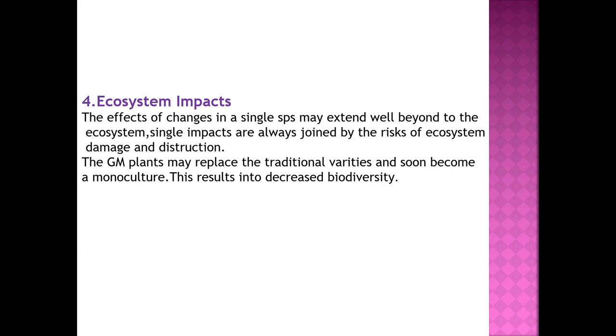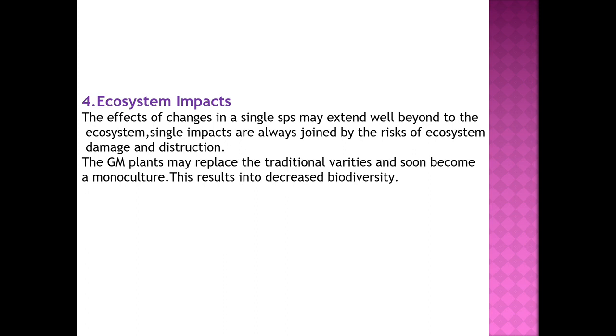Because of this, after some time, when you look into the ecosystem which was very diverse earlier before introducing the genetically modified crop, now you can find only in the nature or in an ecosystem only one variety of the plant, and that too, that variety is nothing but the genetically modified crop which we have introduced, and such condition is called as monoculture. Monoculture means only growing a particular type of variety or particular species in a particular area is called as what? Monoculture. Mono, single, culture means growth or culturing.